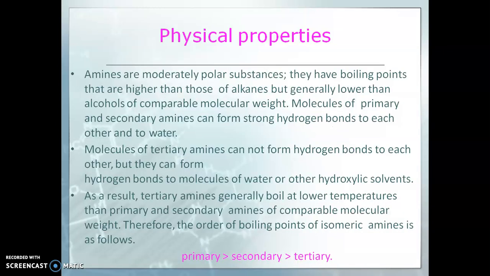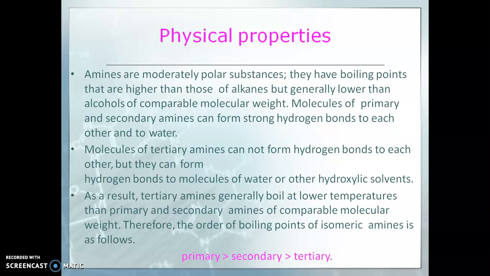Now we see the physical properties. Amines are moderately polar substances. They have boiling points that are higher than those of alkanes but generally lower than the alcohols of comparable molecular weight. Molecules of primary and secondary amines can form strong hydrogen bonds to each other and to water.